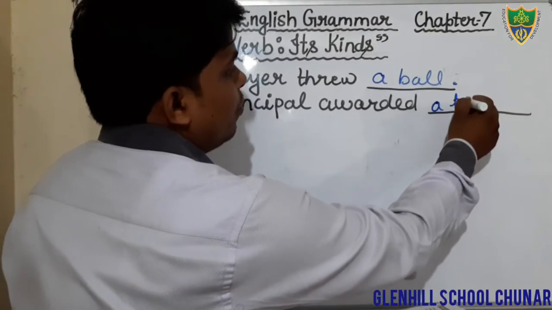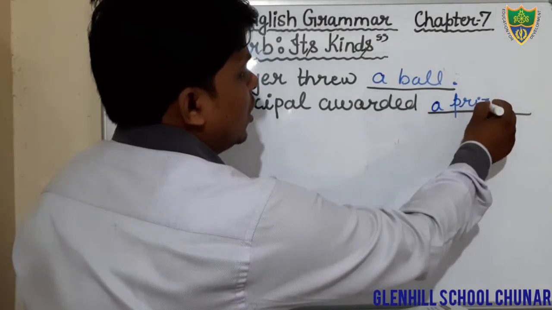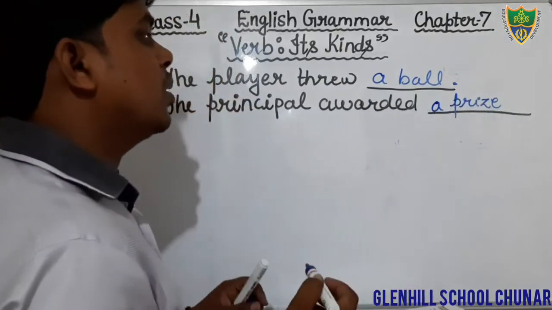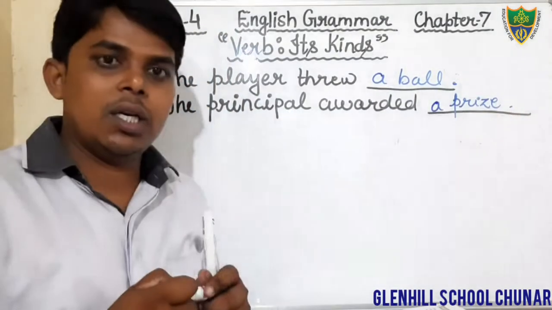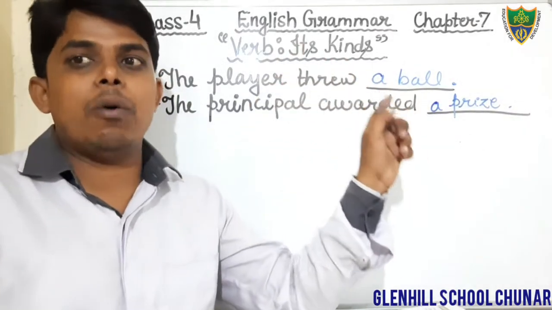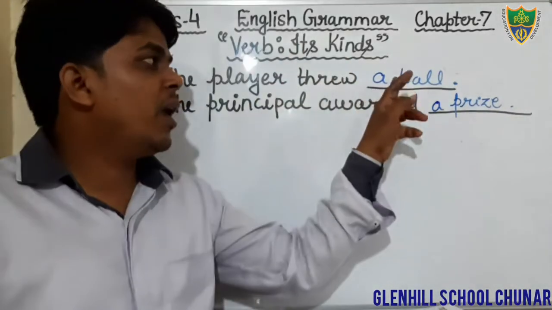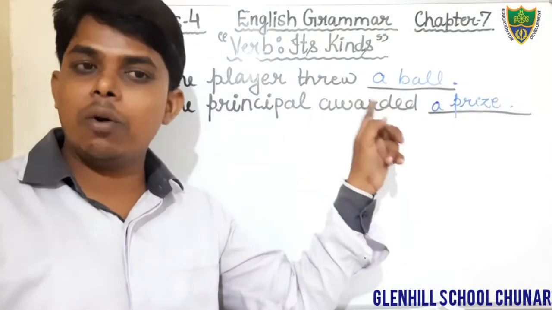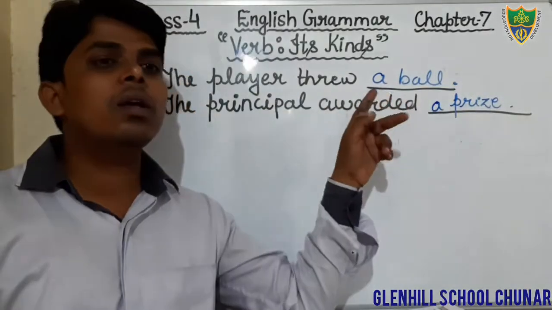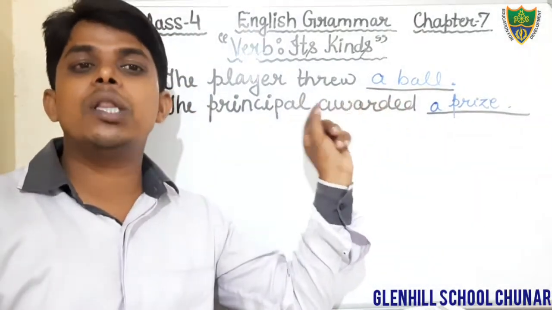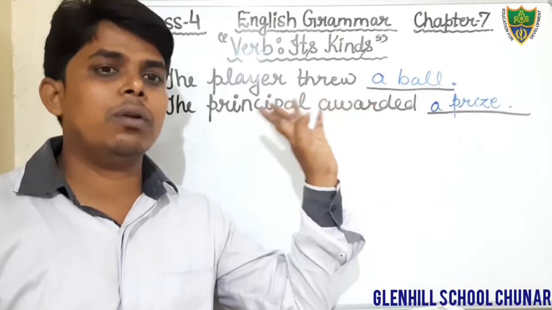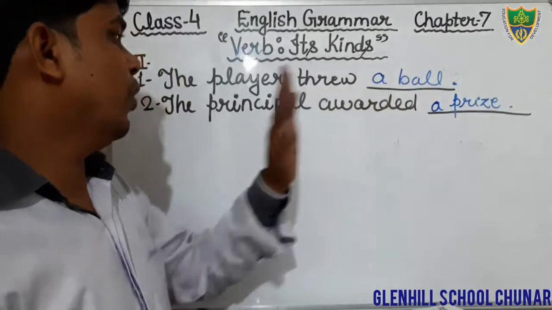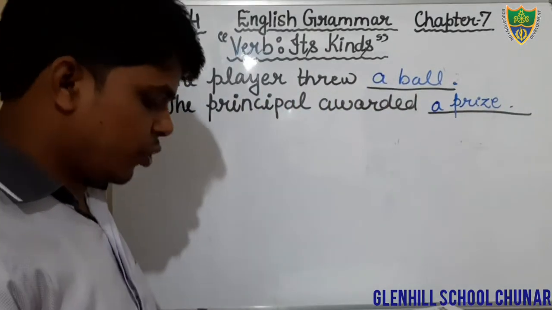Just write down prize. Students, that is a suitable object. In the first blank, you will fill the object a ball. In the second blank, you will fill the object a prize. That is the most appropriate suitable word.